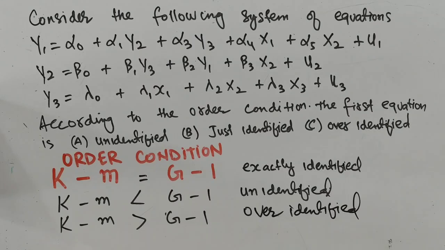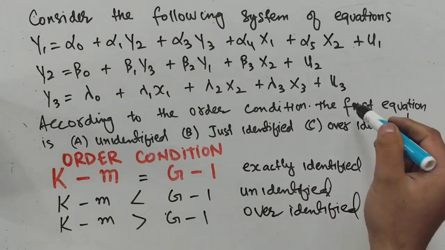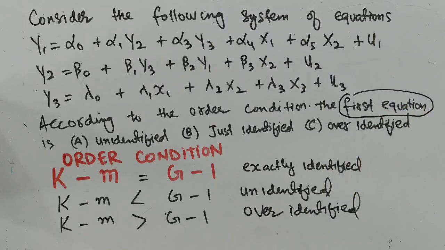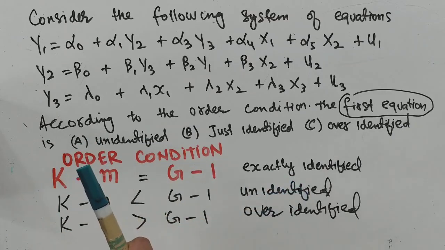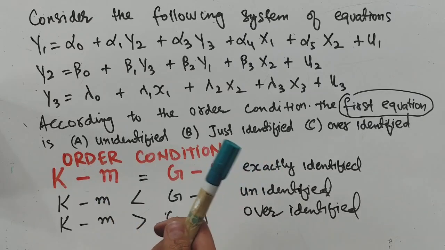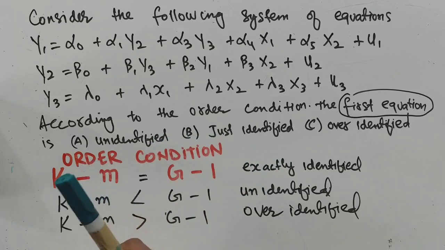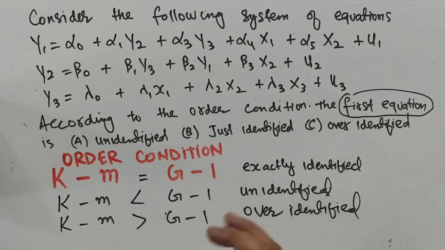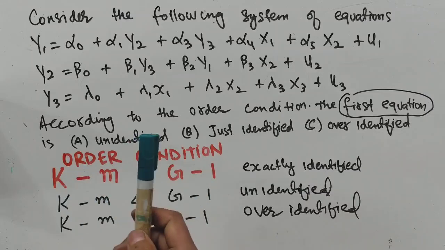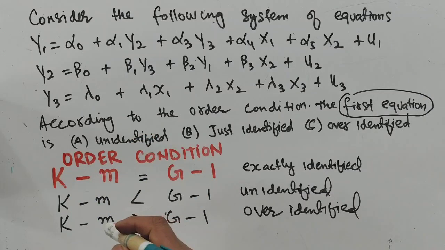Now we are being told about the first equation. What does k denote? K denotes the total number of variables, whether they are endogenous or exogenous. Exogenous variables, as you know, are determined outside the model, and endogenous variables are determined inside the model.